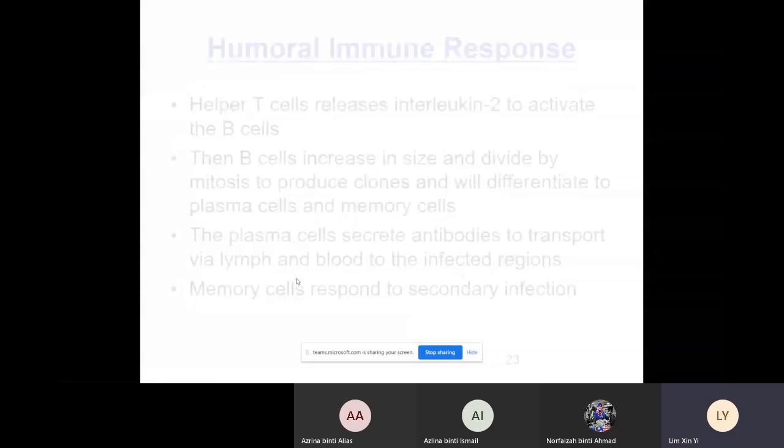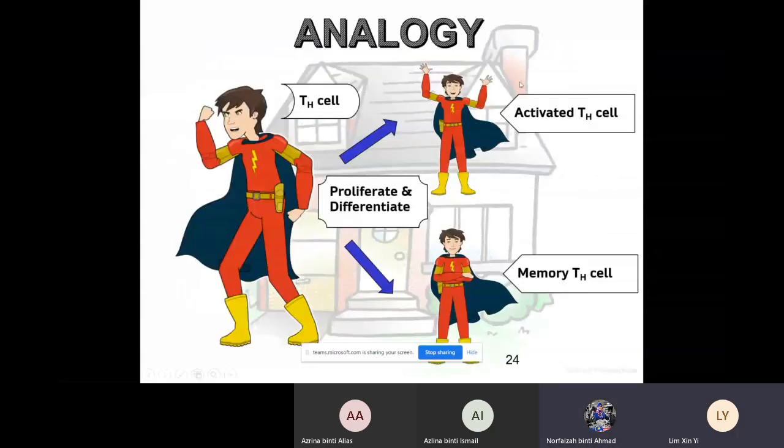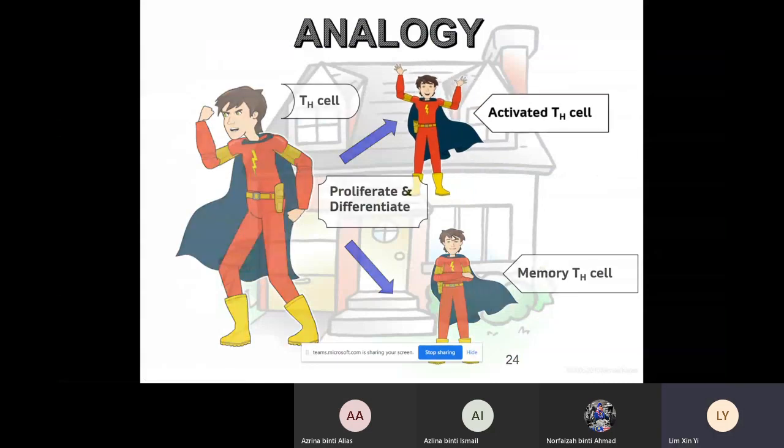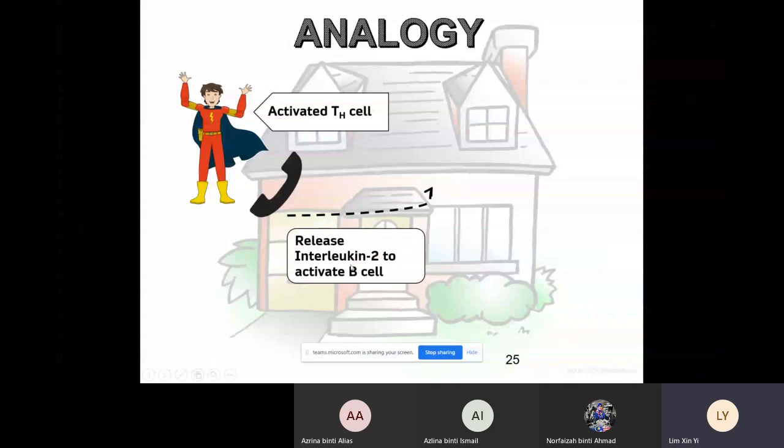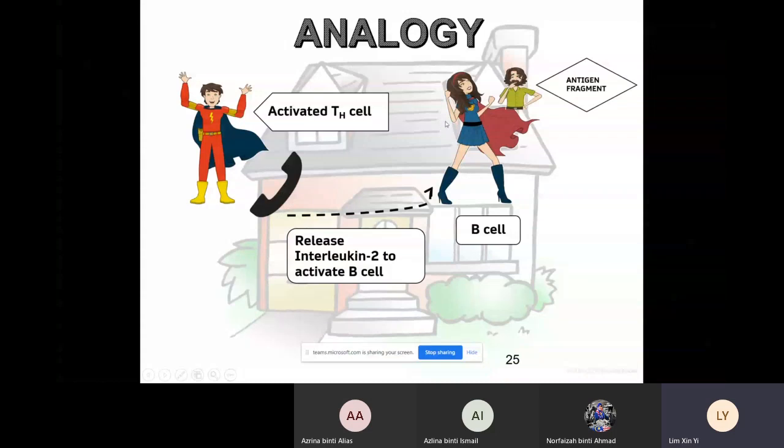So just now the story stopped at the helper T cell, which is already activated by receiving interleukin-1 from our APC. Now this activated helper T cell will make a call, which means they will release interleukin-2 to activate the B cell. So this B cell is another superhero. When the antigen enters the body and is engulfed by the macrophage, at the same time this antigen will also be captured by our B cell.